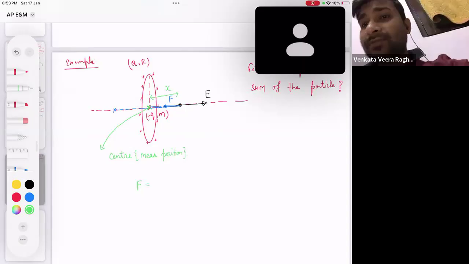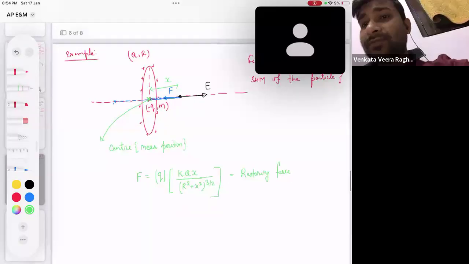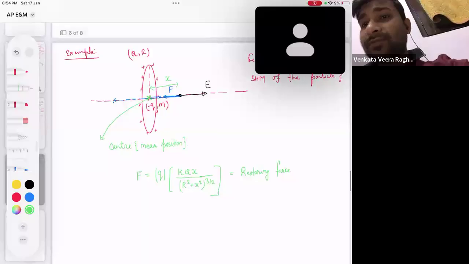Please tell me, this force can also be called the restoring force on the particle towards the mean position. That is the force acting on the charged particle, right? And in SHM, we have one more concept. In SHM, what is the restoring force?